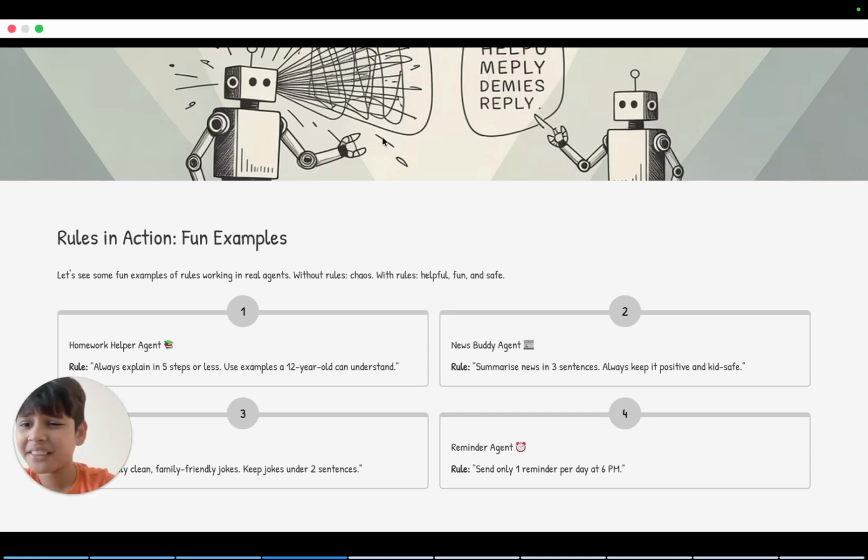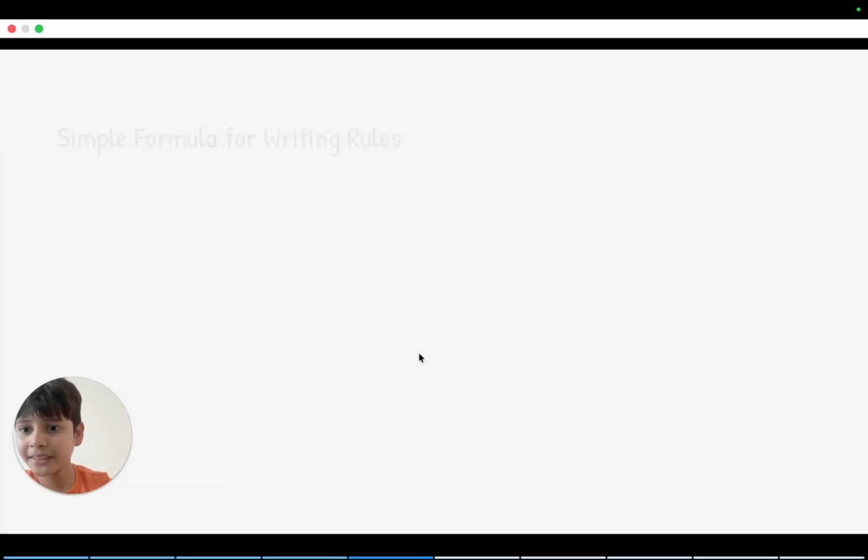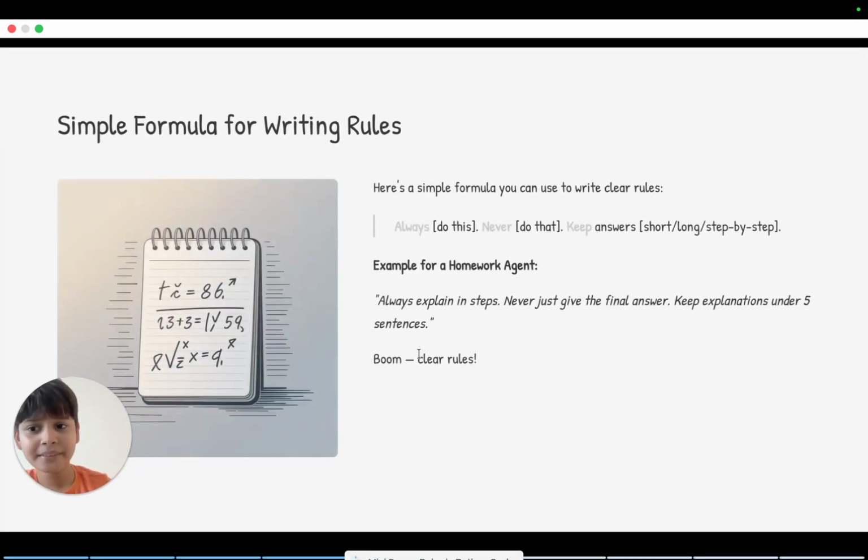So, here's a simple formula you can use. Always do this. Never do that. Keep answers short, long, or step by step. Example for a homework agent. Always explain in steps. Never just give the final answer. Keep explanations under 5 sentences. Boom! Clear rules. Let's see how rules look in a simple agent.